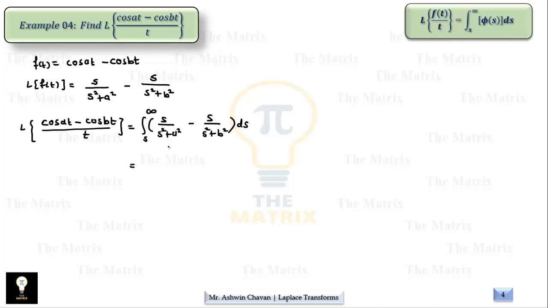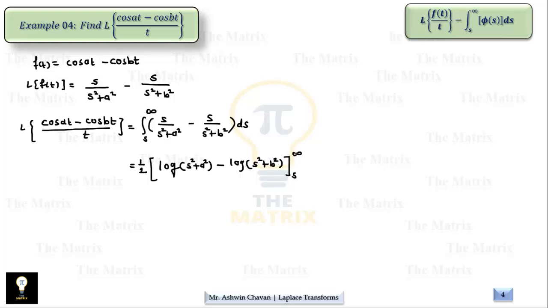Therefore again we are missing 2 here because the denominator's derivative is 2s. So only the numerator s we have, so we multiply and divide. So we will have half here. The integral of the first term is log of the denominator, that is s square plus a square. The integration of the second term is log of s square plus b square.